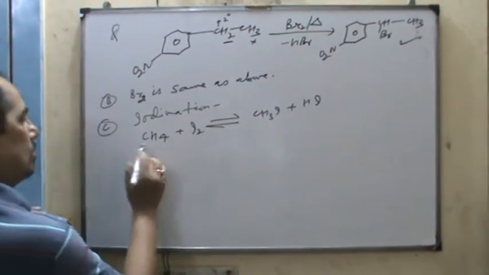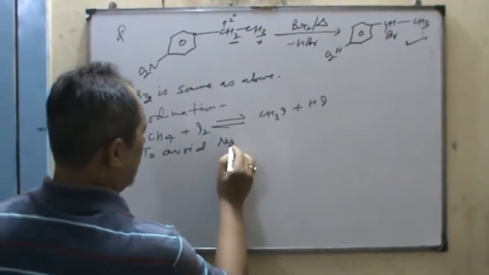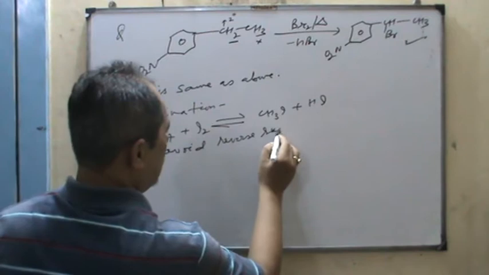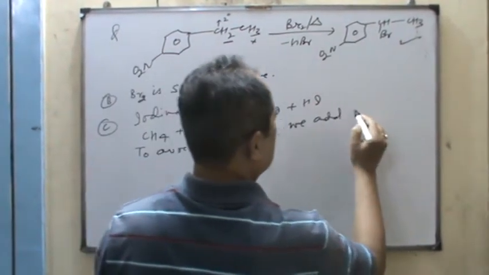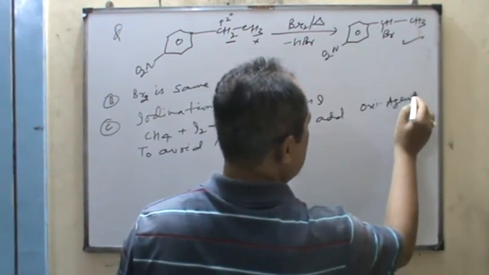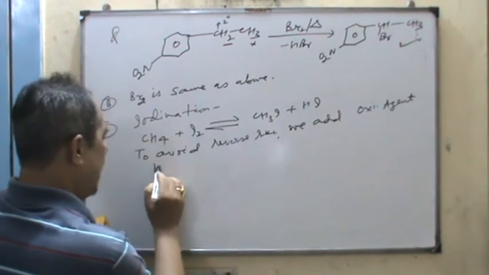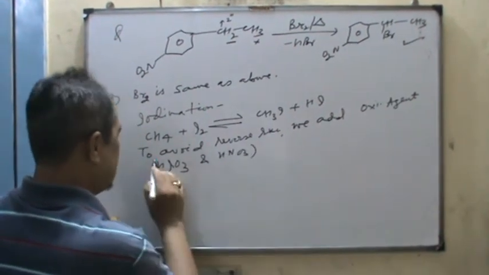That's why, to avoid the reverse reaction, we add a strong oxidizing agent like hydroiodic acid and nitric acid.